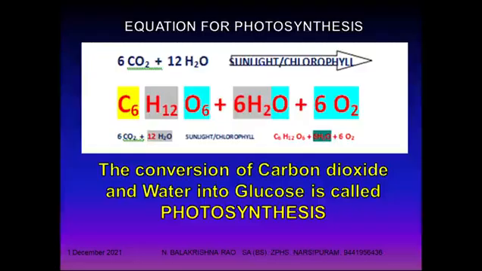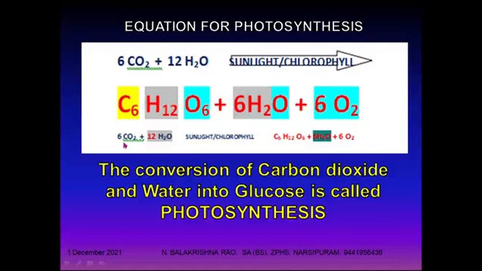The equation for photosynthesis is 6 molecules of carbon dioxide plus 12 molecules of H2O, in the presence of sunlight and chlorophyll, gives rise to C6H12O6, that is glucose, plus 6H2O, H2O means water, plus 6O2, 6 molecules of oxygen.